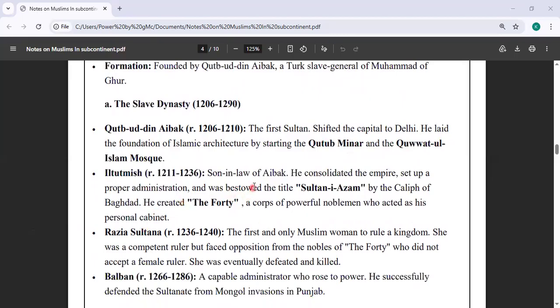Then Iltutmish, son-in-law of Qutbuddin Aibak, took over power after him. He consolidated the empire and set up a proper administration. He was also given the title of Sultan-e-Azam by the Caliph of Baghdad. He created the Forty, a powerful corps of noblemen who acted as his personal cabinet and made all the decisions for him.